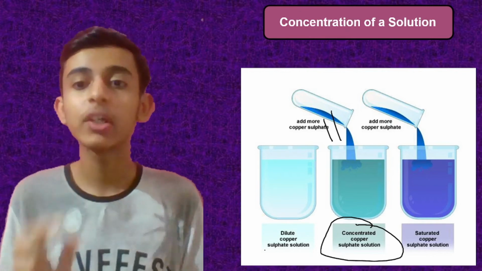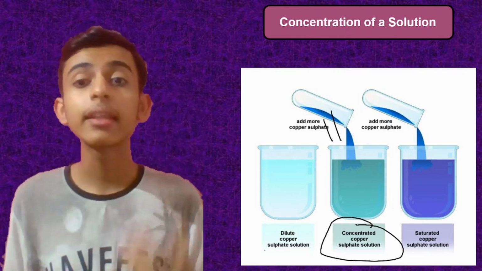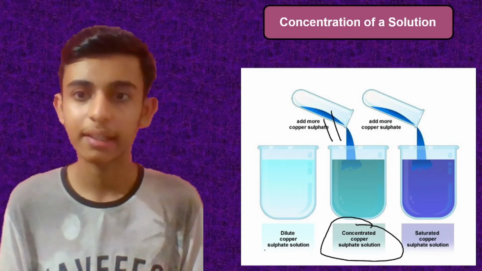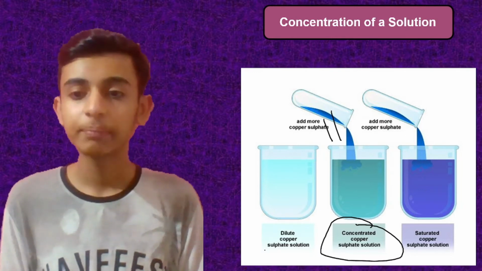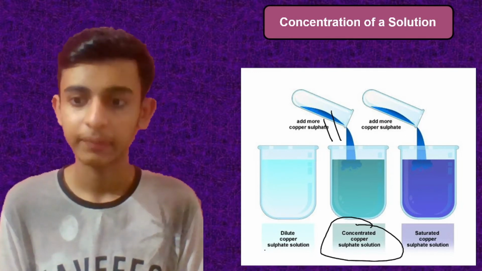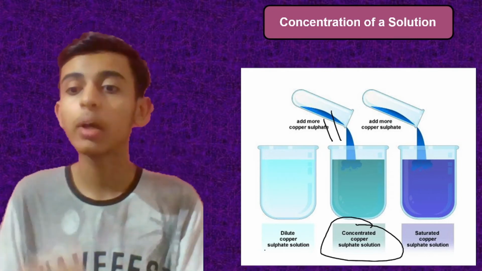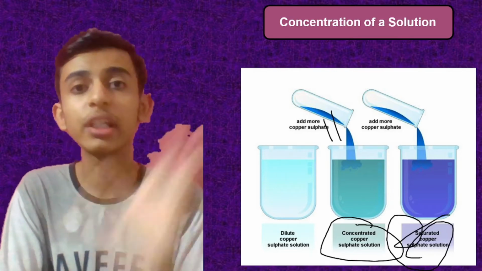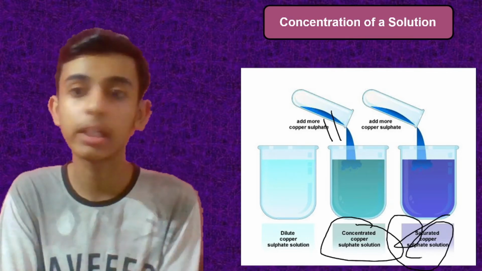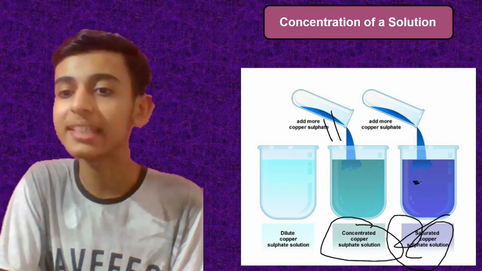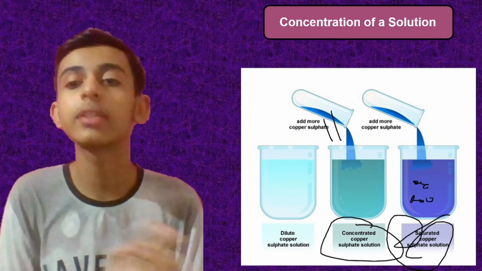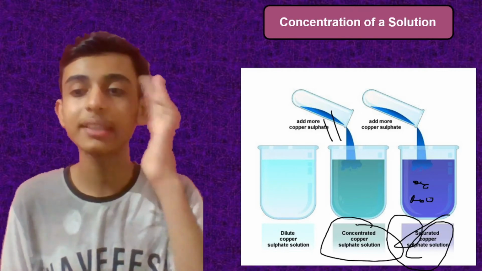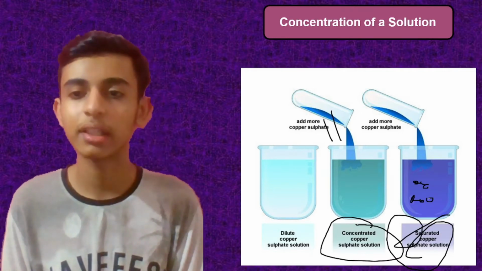And concentrated means when you keep adding more and more solute, the amount of solute increases and exceeds the amount of your solvent, right? It becomes more. Okay, so this is about your concentrated solution. And at one stage, what will happen? It will become saturated. Saturated means a stage will come when you want to add solute but it will not dissolve. Why? Because all the space has been occupied. Now no more solute can be dissolved into that solvent. This is known as saturation, and the solution is a saturated solution.